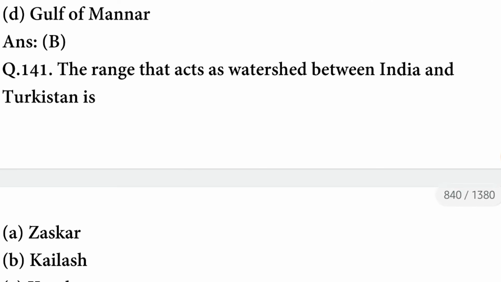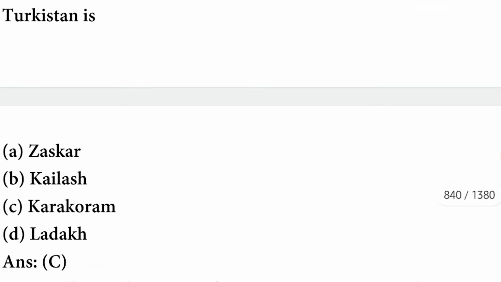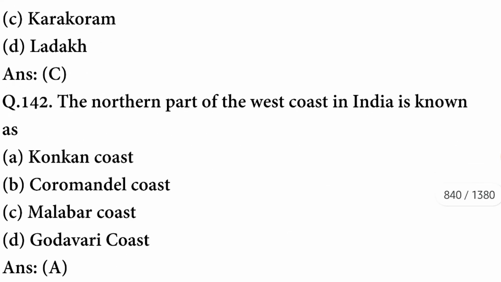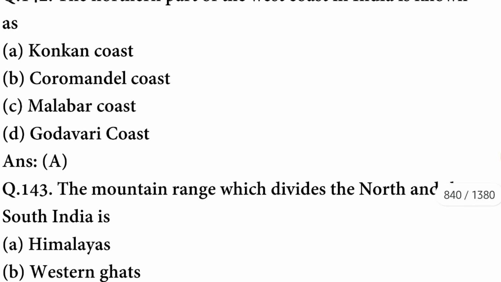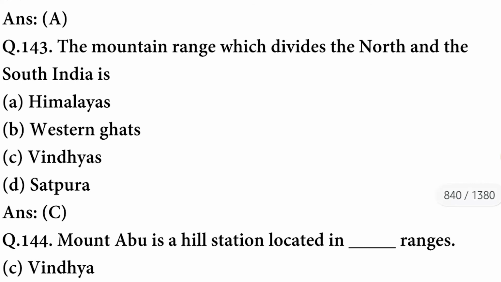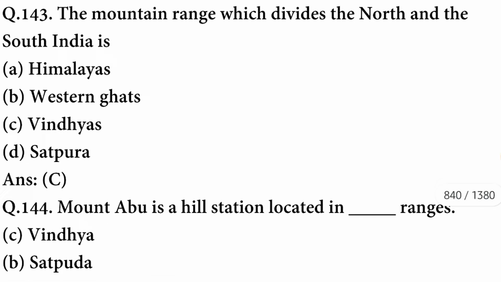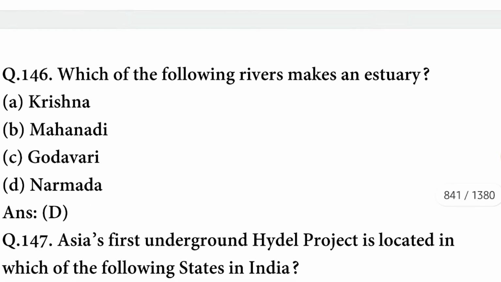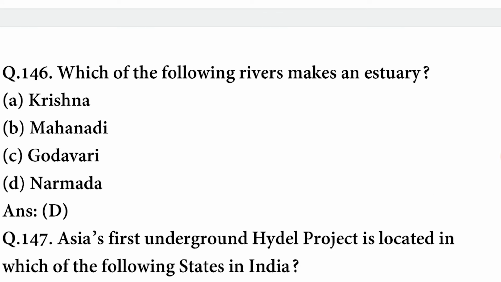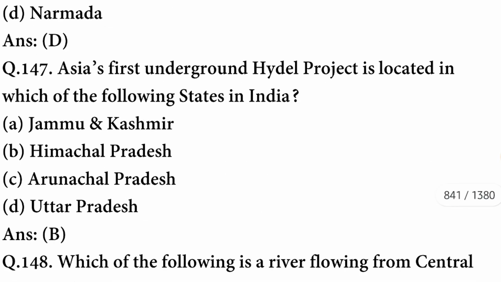The range that acts as a watershed between India and Turkestan is Karakoram. So the option is correct. The northern part of the west coast in India is known as the Konkan coast. The mountain range which divides north and south India is the Vindhyas. Mount Abu is a hill station located in the Aravalli ranges. Which of the following rivers make an estuary?